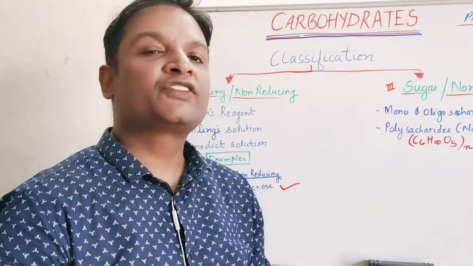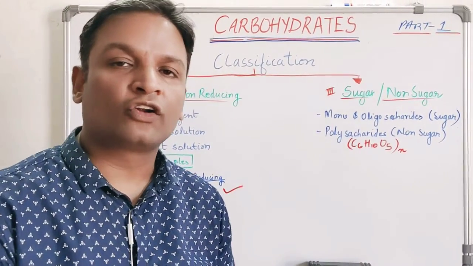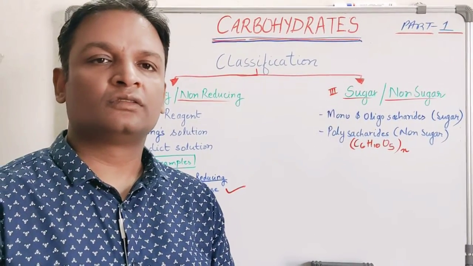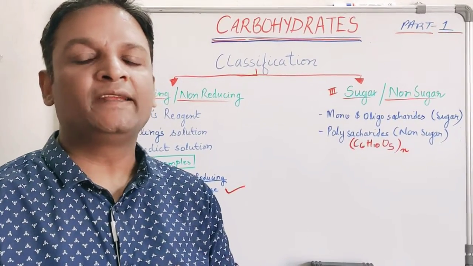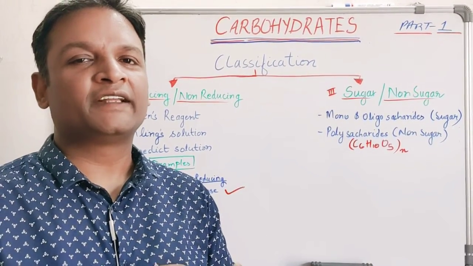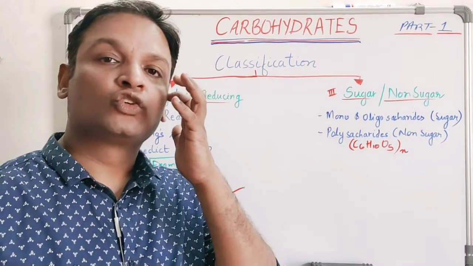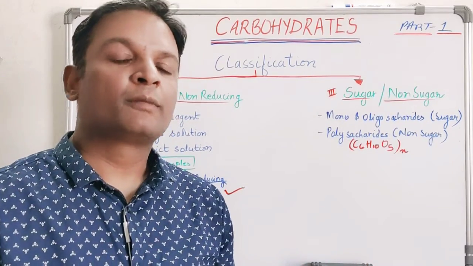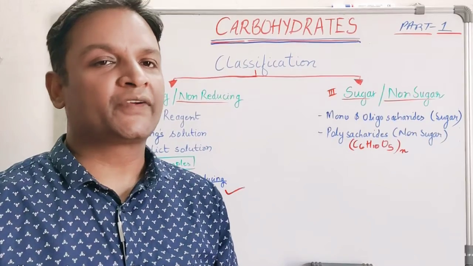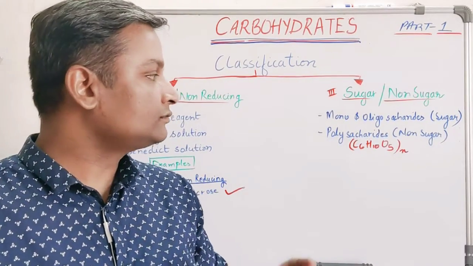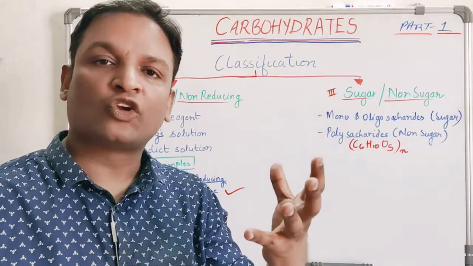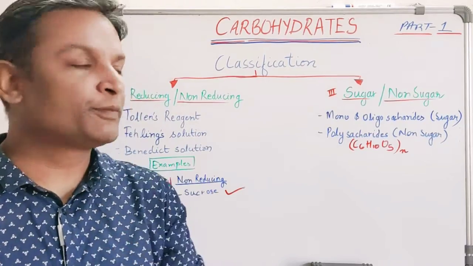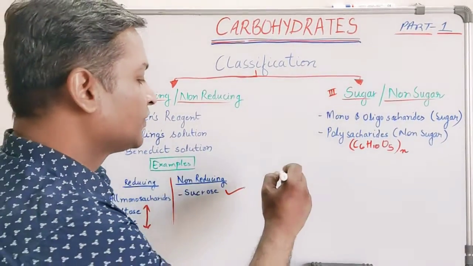The third way of classification is whether the carbohydrate is sugar or non-sugar in nature. Sugars are those carbohydrates which are mainly monosaccharides, or also oligosaccharides to some extent. So sugars can be monosaccharides or oligosaccharides at most, but non-sugars are mainly polysaccharides. If we have to classify non-sugars, non-sugars are polysaccharides. Starch and cellulose are polysaccharides.